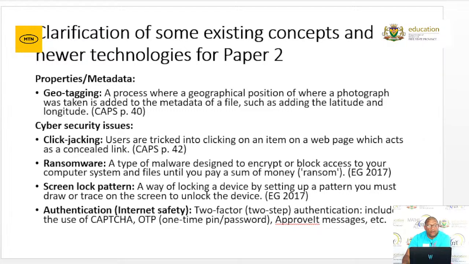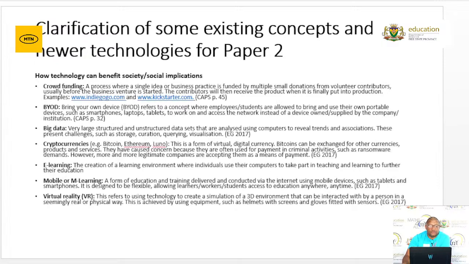Then we also have to indicate how this technology can benefit the society and with their social implications, especially these new technologies, like for instance your crowdfunding, your bring your own device, your BYOD as we call it, your big data, augmented reality, your artificial intelligence, your fourth industrial revolution, your fifth industrial revolution, as well as blockchain.